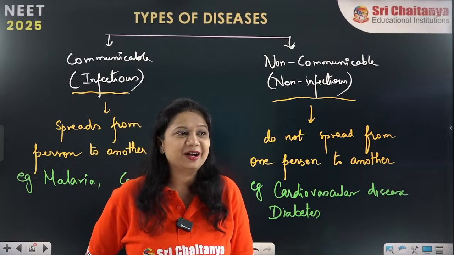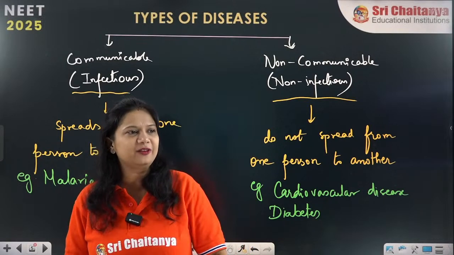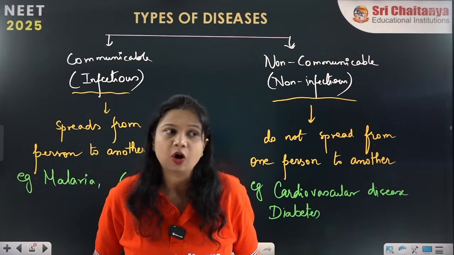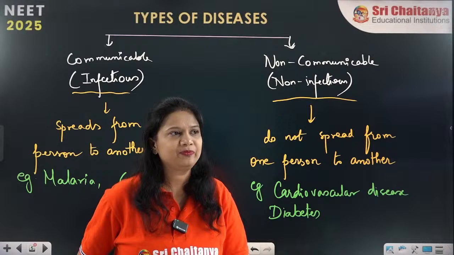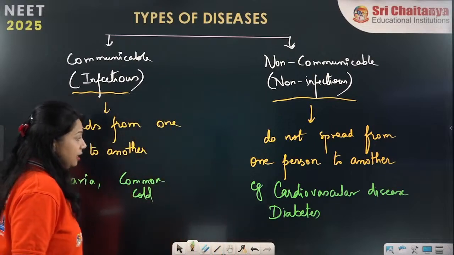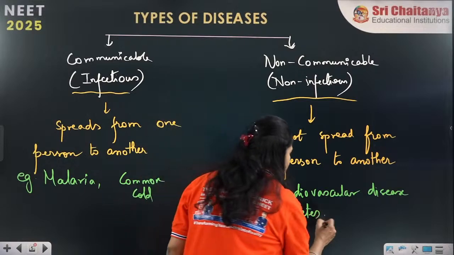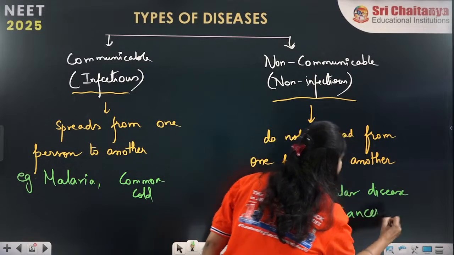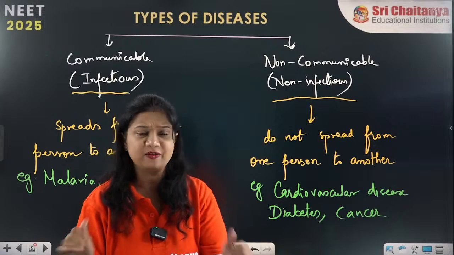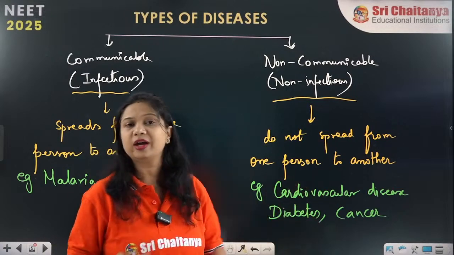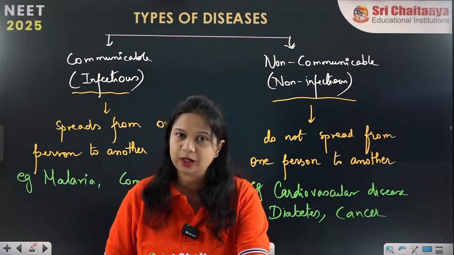So cardiovascular diseases, yes, heart, stroke, very good everyone. So you all are aware of the terminology called cardiovascular diseases. Now another is diabetes, hypertension, cancer. All these are considered as non-communicable diseases. Very good guys, very good. I'm so happy that you are aware of terminologies like cardiovascular diseases.